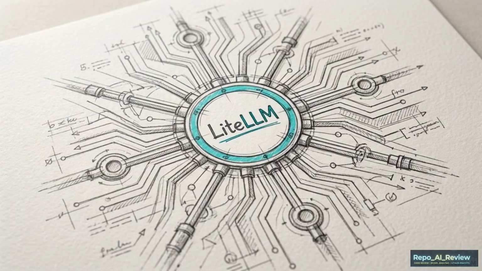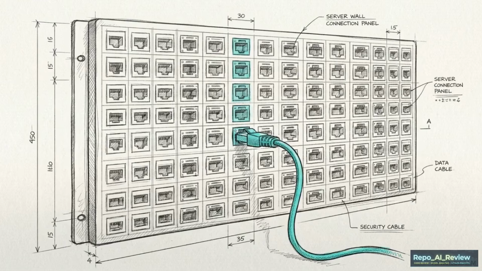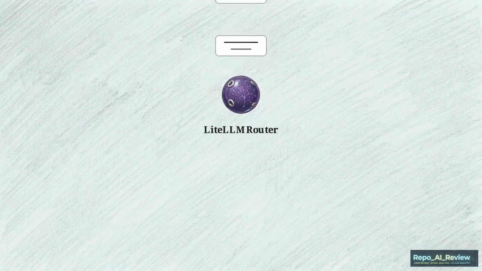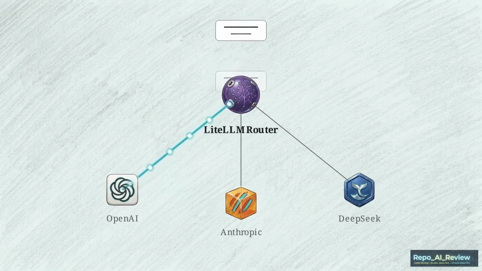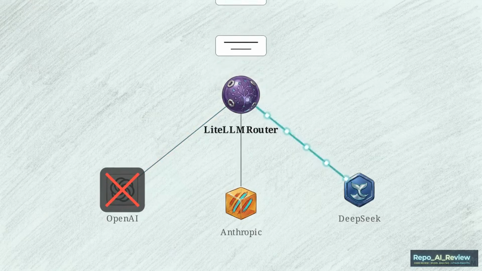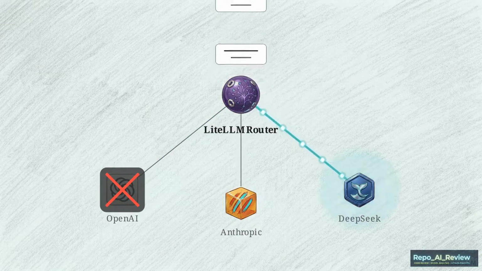TrendRadar manages this phase by implementing LiteLLM as its central routing hub. This allows for completely agnostic routing. LiteLLM supports over 100 different AI providers through a single unified configuration file. This diagram shows markdown text entering the LiteLLM node, which fans out to interface seamlessly with models from OpenAI, Anthropic, or DeepSeek. This architecture eliminates vendor lock-in. If an API becomes too expensive or a server goes down, users can instantly switch models.